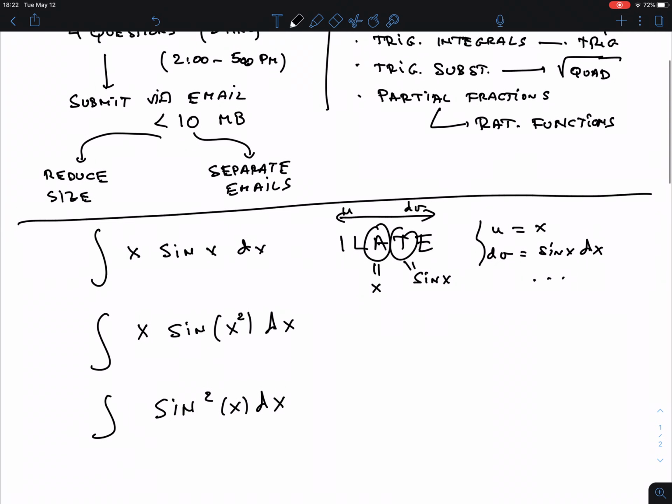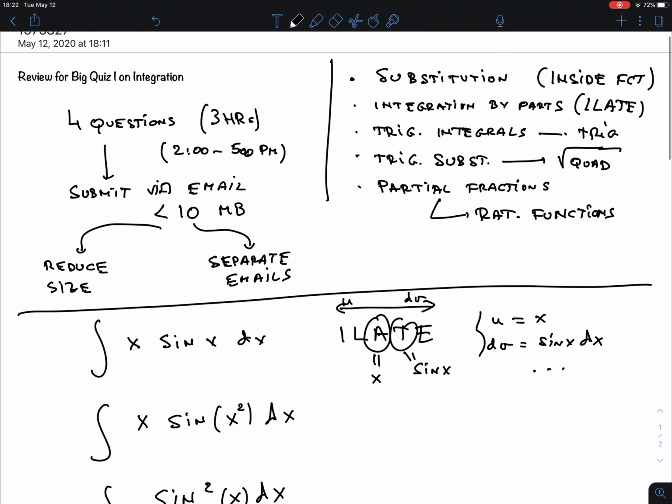Now what about this? You say, oh, it's the same, it's ILATE, because it's again algebraic times a trig function. Well, it's not really a trig function. It's a trig function in which you have substituted x squared. That's not really a trig function anymore. Trig functions are just sine x, cosine x, perhaps sine 2x or something like that. So that's why it's not ILATE. This part is too complicated to work in ILATE. So what is it then?